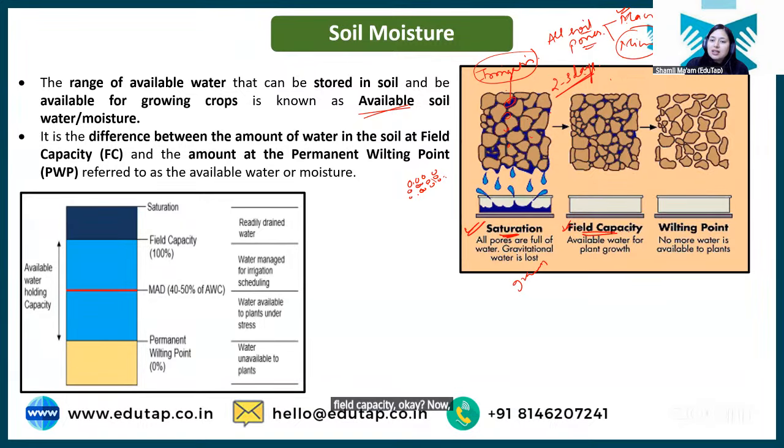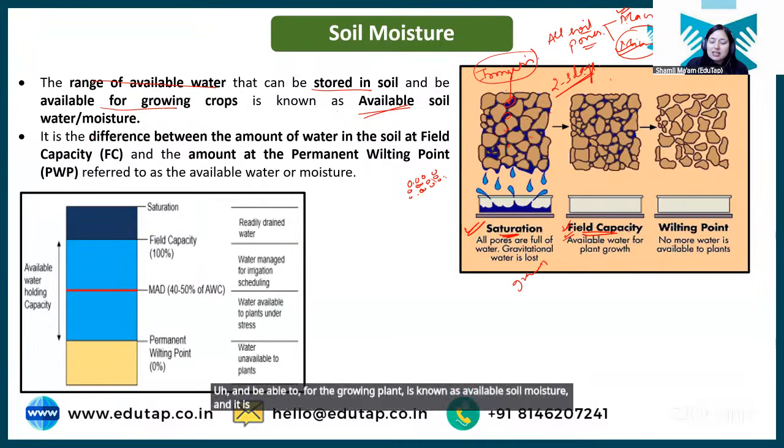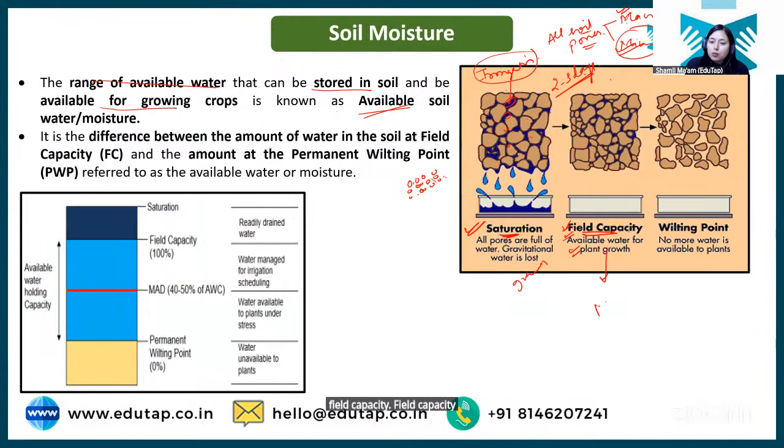Now, students, the water which is available to the plant is actually the water present in micropores, or the water present at field capacity condition. Clear? So basically the range of available water that can be stored in soil and be available for the growing plant is known as available soil moisture, and it is basically the soil moisture present at field capacity. Field capacity is basically moisture present in micropores. ठीक है, क्लियर? जो माइक्रोपोर्स में वाटर होगा, दैट इज एक्चुअल वाटर और अवेलेबल वाटर फॉर प्लांट ग्रोथ.